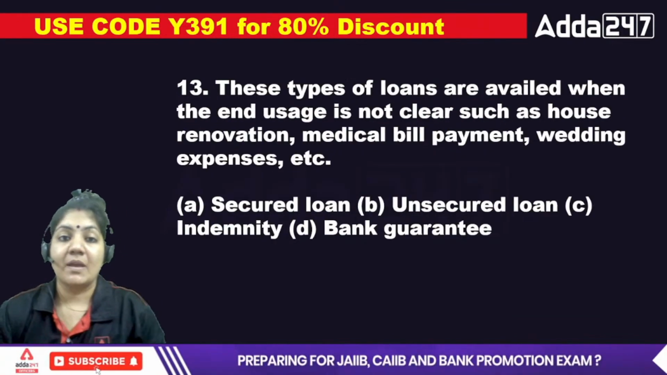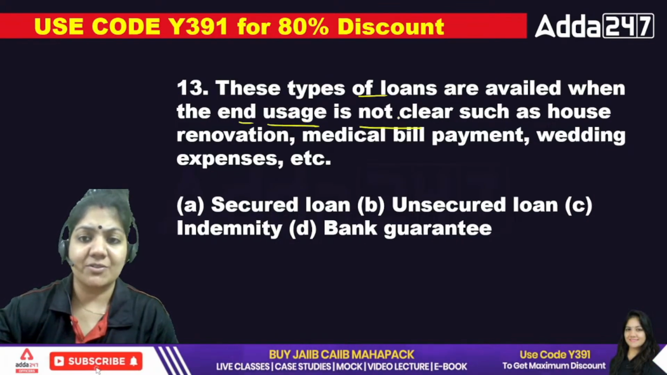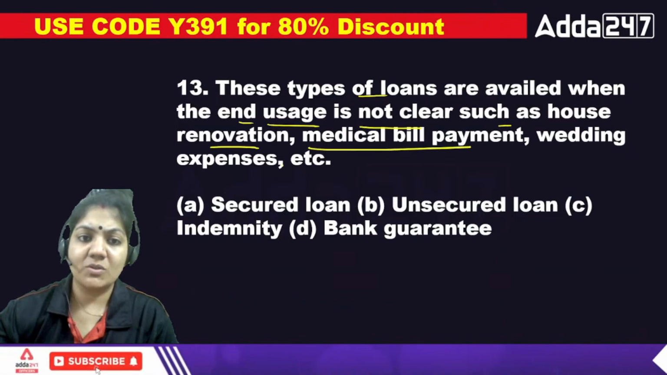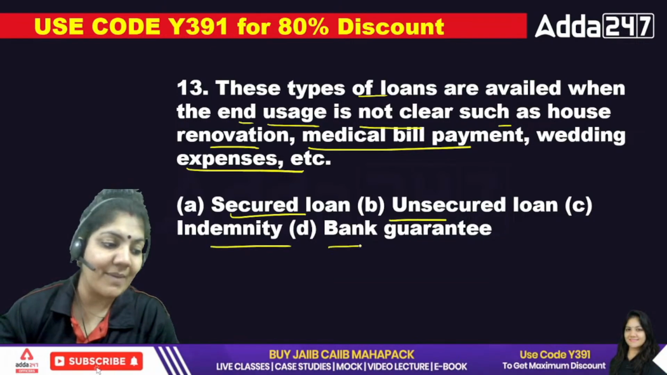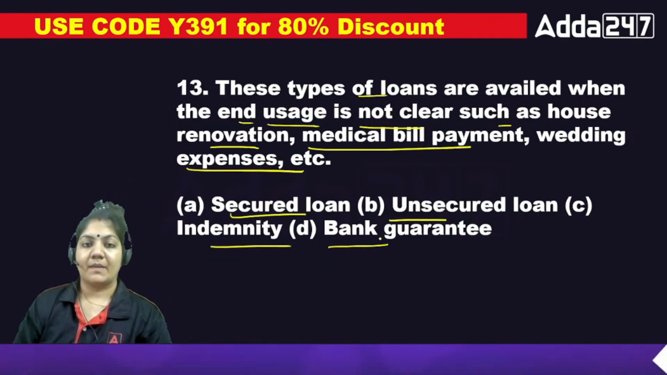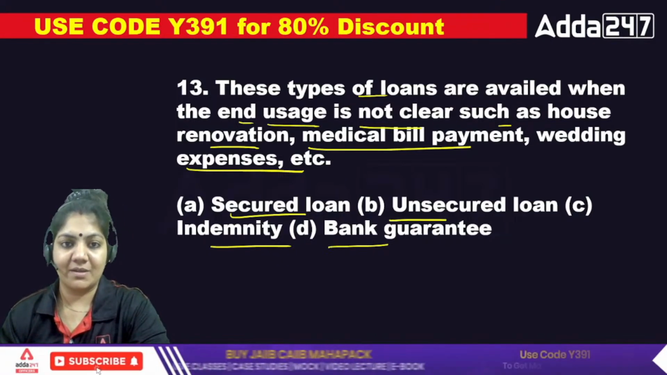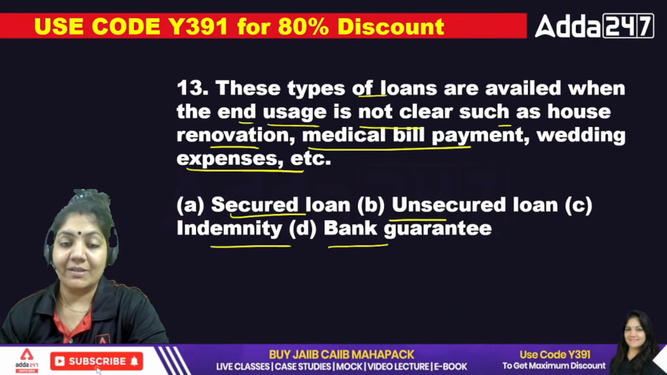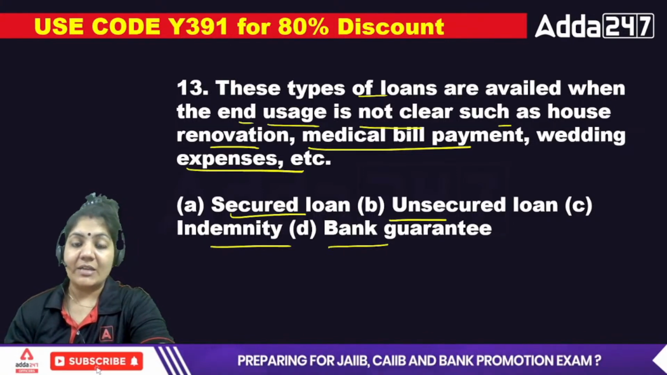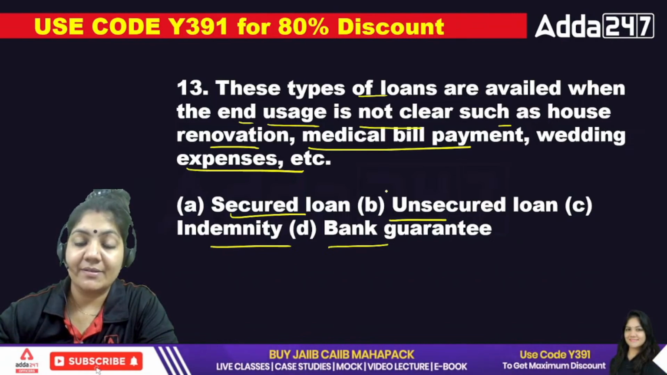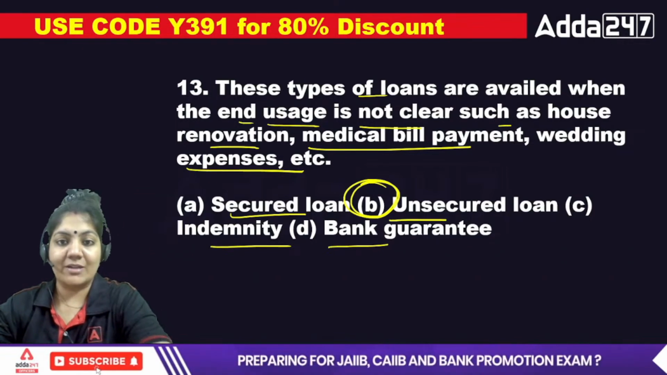Cool. Next. These types of loan are availed when the end uses is not clear. Uses means any custom, such as house renovation, medical bill payment, wedding expenses, etc. Whether it is secured loan, unsecured, indemnity, and the bank guarantee. End uses are not clear means that's a custom that is not clear. So the exact answer is unsecured loan, in which no security is there. So that's why B is the right answer.